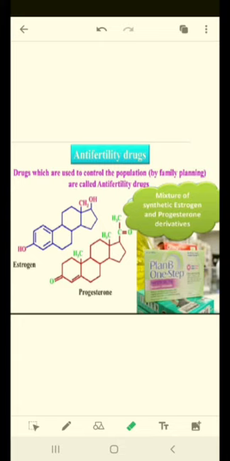Drugs which are used to control the population by family planning are called anti-fertility drugs, and in the market these are known as pills. They basically contain two chemicals that have been asked in examinations. One is estrogen and the second one is progesterone. Estrogen and progesterone are the two chemicals which are found in the living female body. These estrogen and progesterone levels maintain the further generation formation, or the fertility. So if we change the concentration of estrogen and progesterone in the living body, then the process of fertilization is not normal.